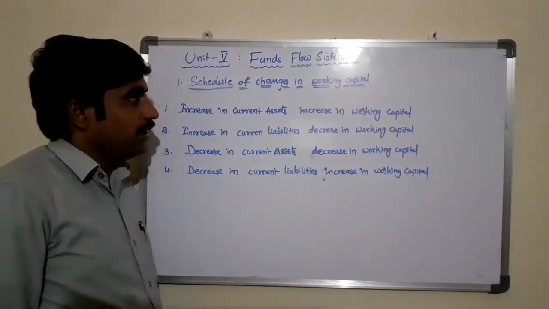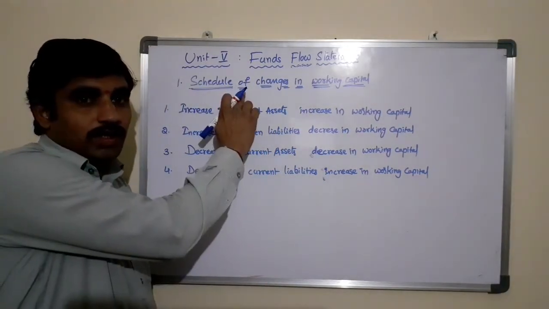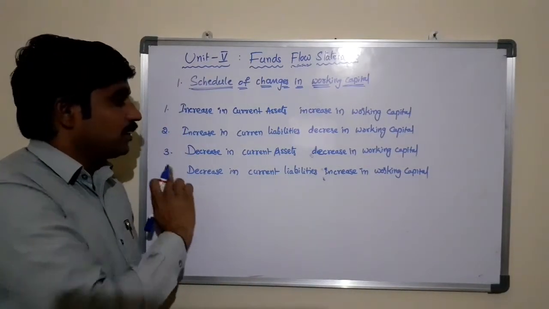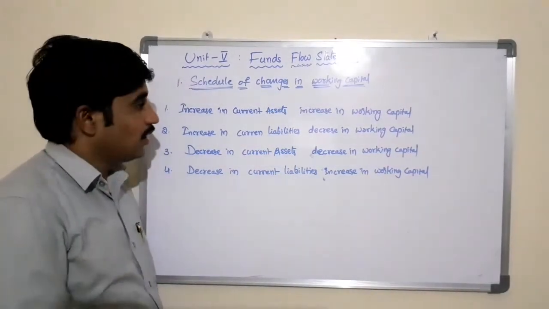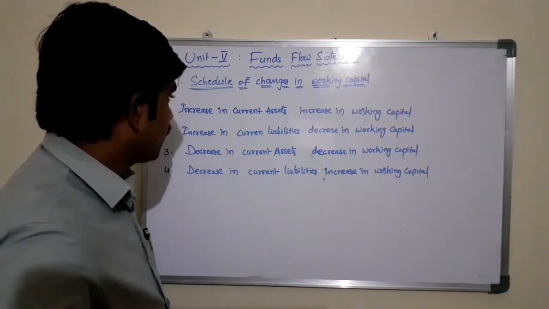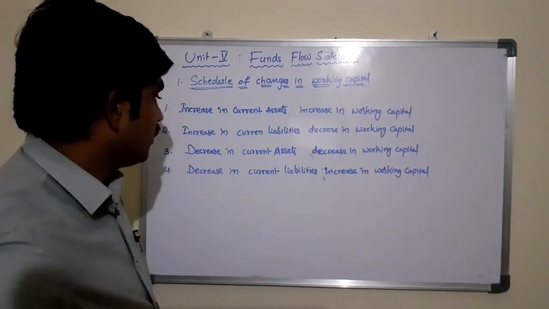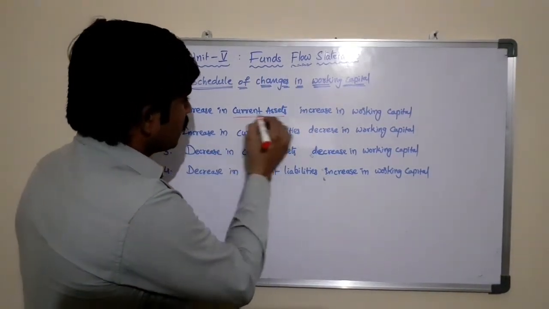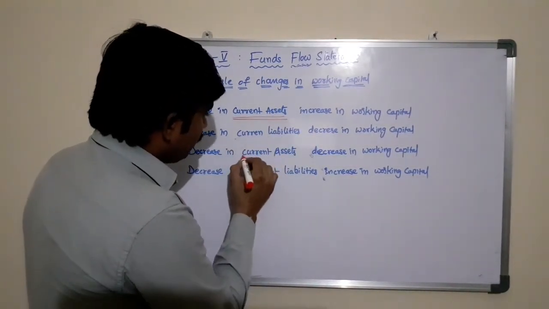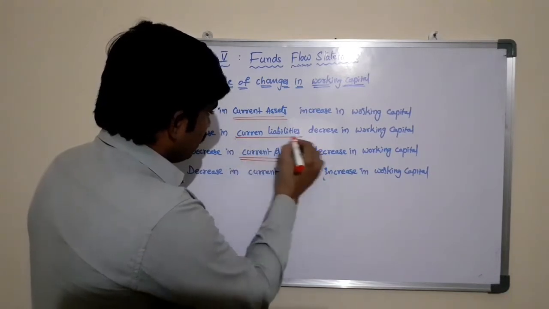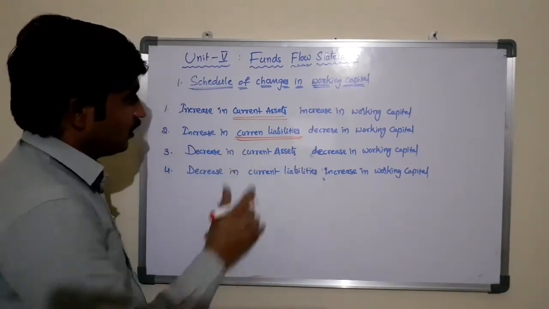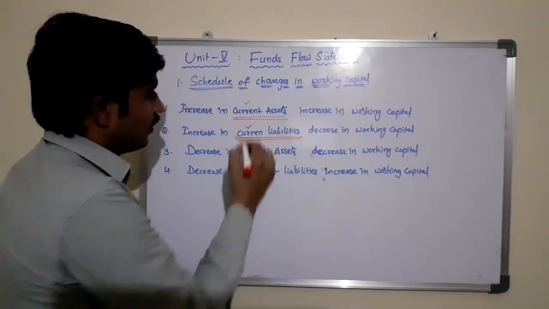While preparing the schedule of changes in working capital, we must follow these basic principles in order to treat the current assets and current liabilities. The components of the schedule are current assets and current liabilities.